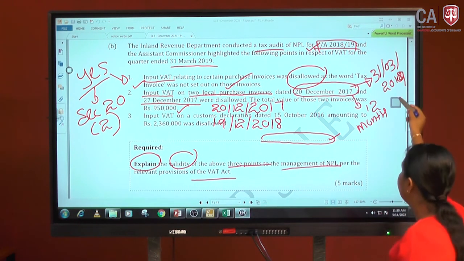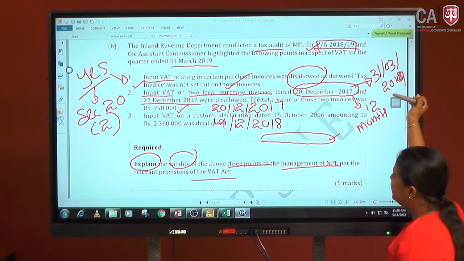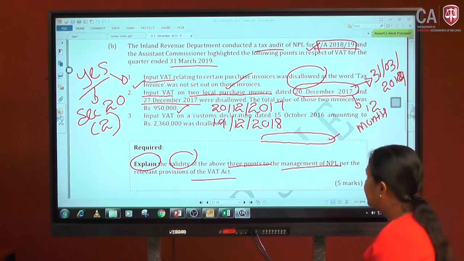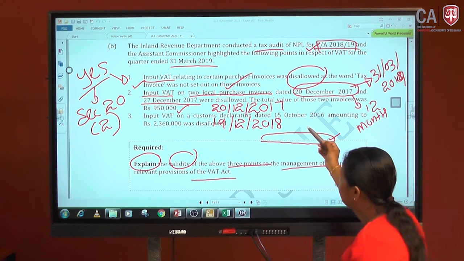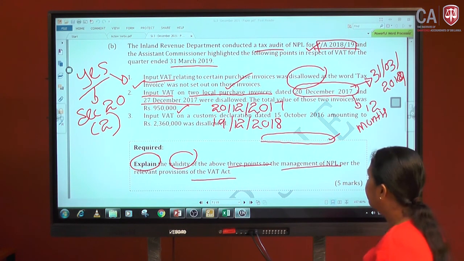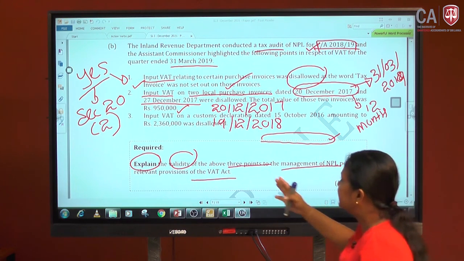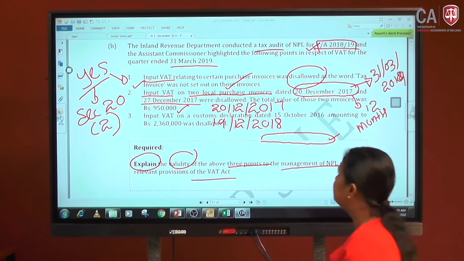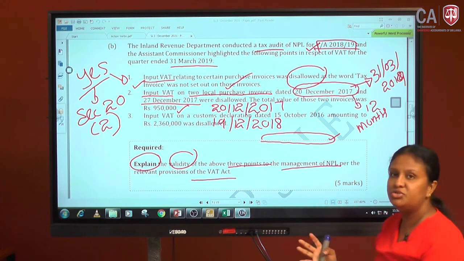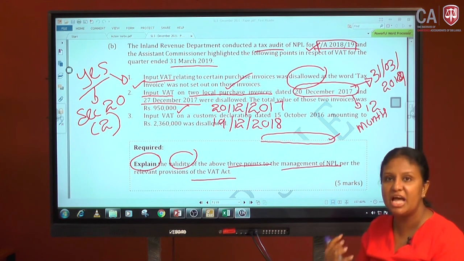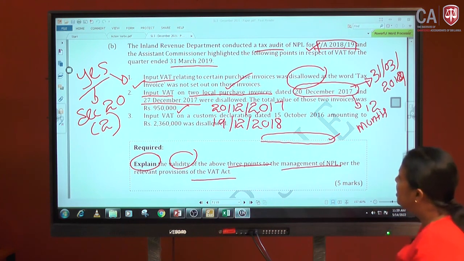It goes to 31st March 2019. Then can we claim this? No, we cannot claim. The other one, 27 December 2017, in the same manner, would be claimable within the 12 months period.